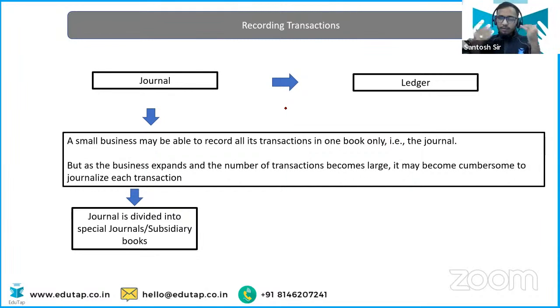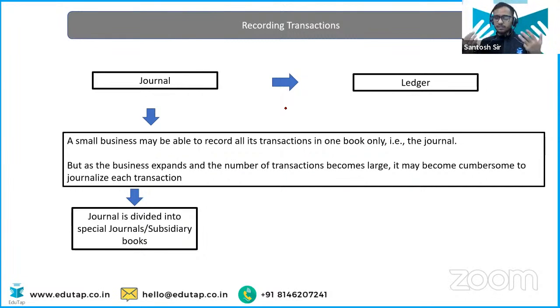But I'm giving you the overview. Why do we do that? So that different individuals can enter the details in the different books simultaneously. If salary is getting paid in cash, the person who is handling the cash book is going to enter that. I'm just giving you a layman example.